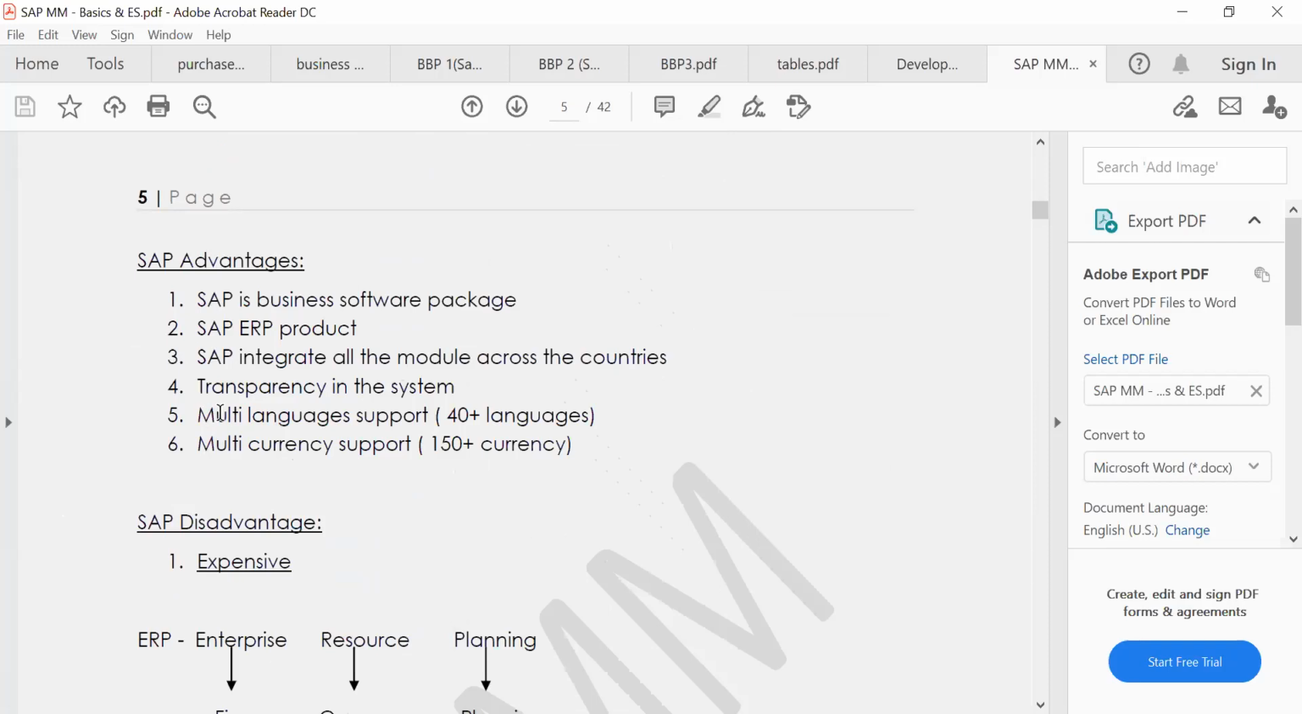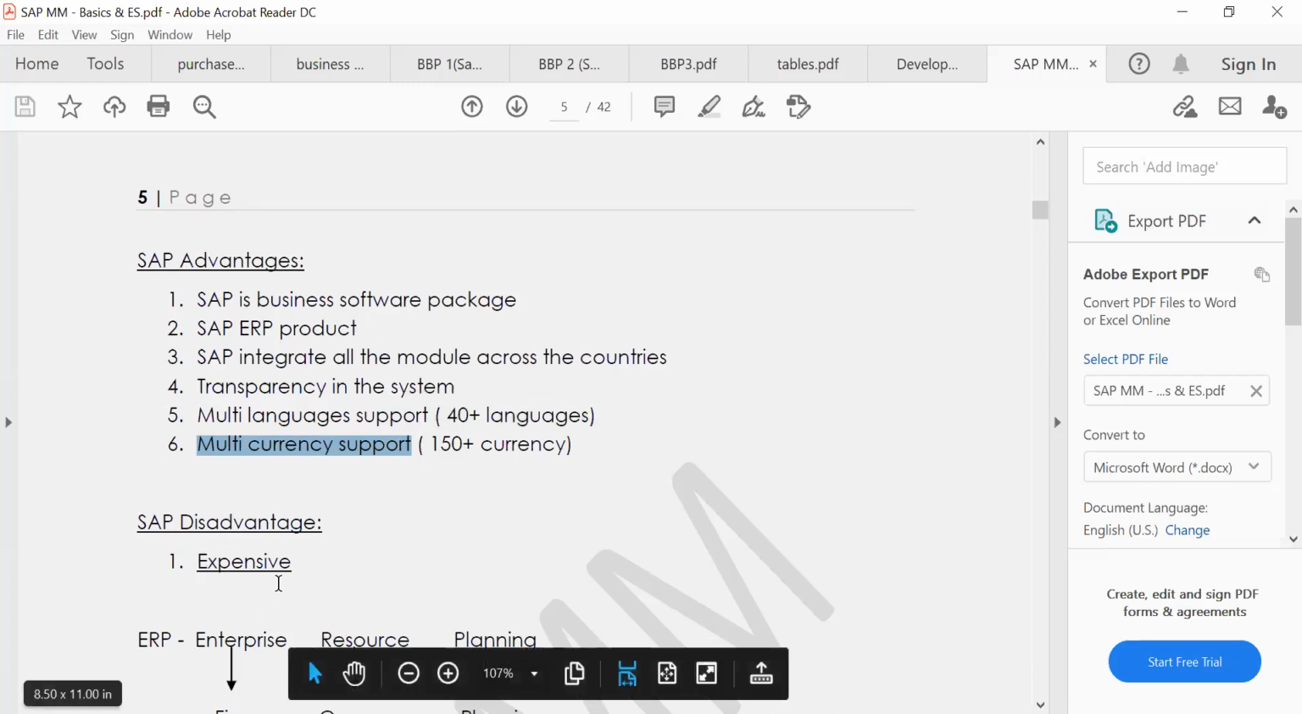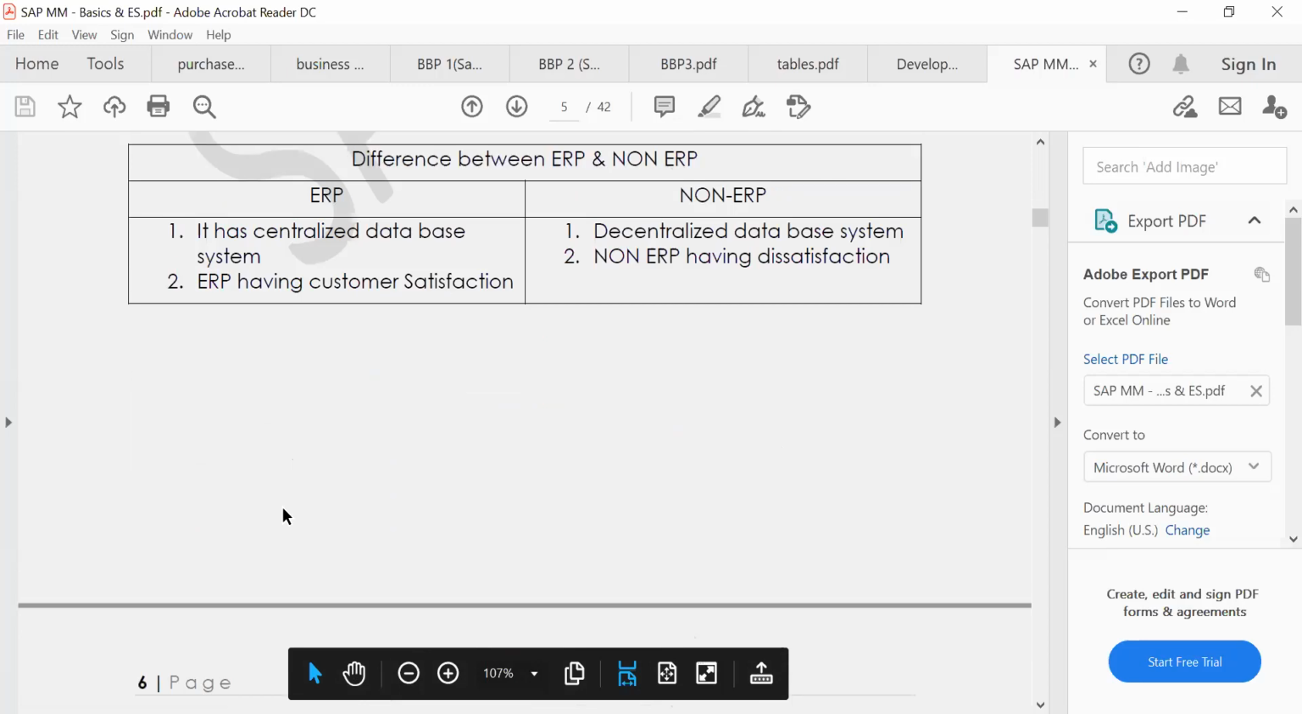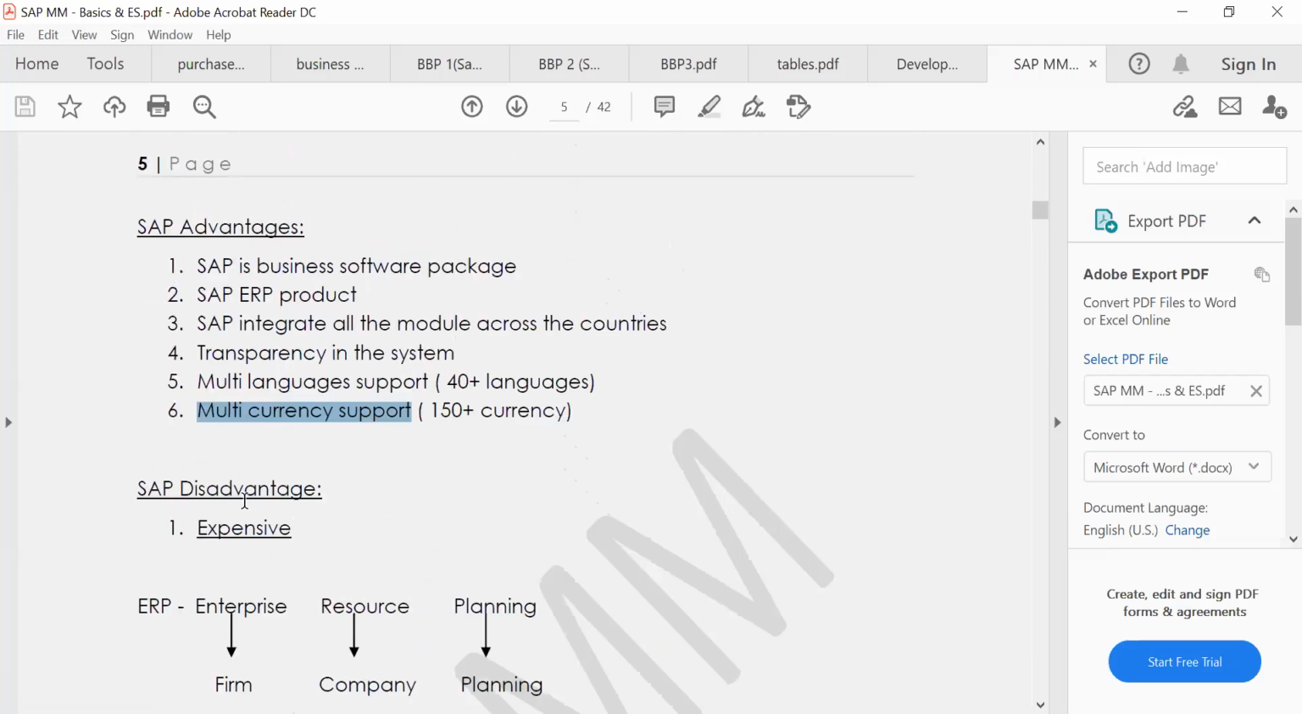It gives multi-language support and multi-currency support. The only disadvantage is that it is expensive. 80% of companies are taking SAP. Why? Because it gives that much profit. Why are 20% of companies not taking SAP? They can't afford it. That's why it's expensive.